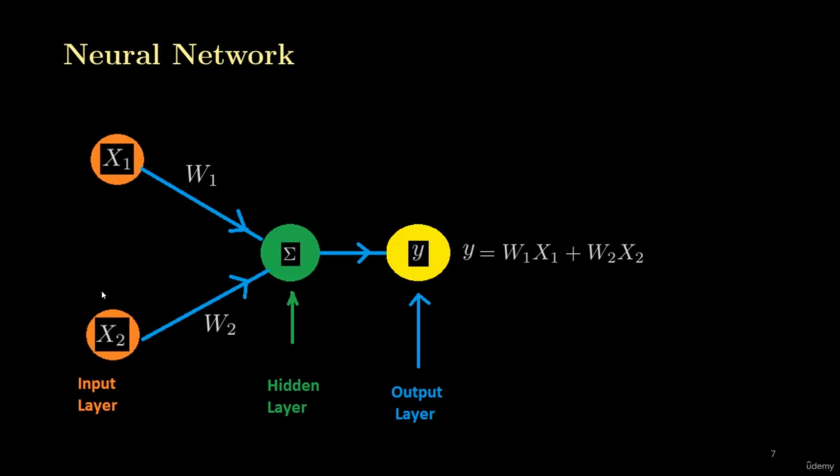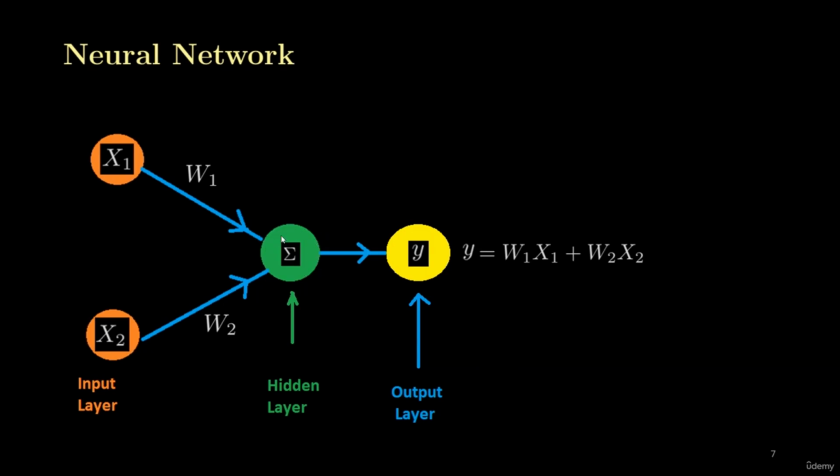So this is the input layer, which is responsible for providing input to the perceptron. This is the perceptron which is present at the hidden layer of a neural network, and this perceptron is responsible for doing some processing with the input signal, and after processing, this perceptron will give output to the output layer of the neural network. So a neural network has three kinds of layers: input, hidden layer, and the output layer. Here we can see that the output is again the sum of the two input signals because the perceptron is again performing the addition.